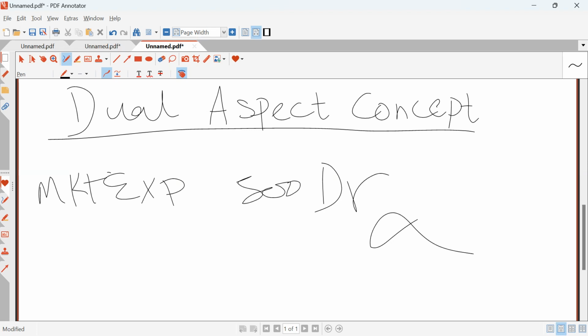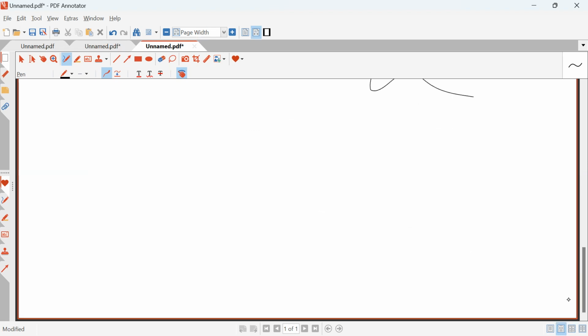Yes. The third accounting concept we have is the going concern concept. Do you have any idea what this is?